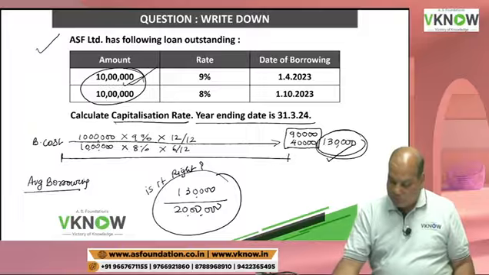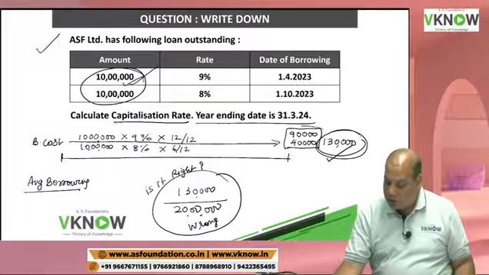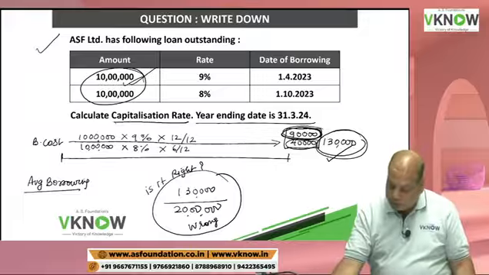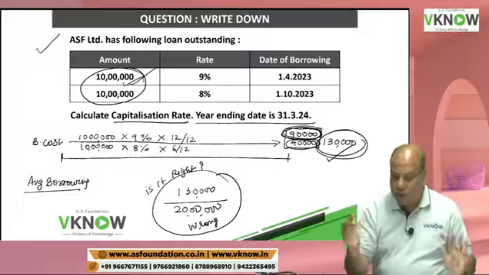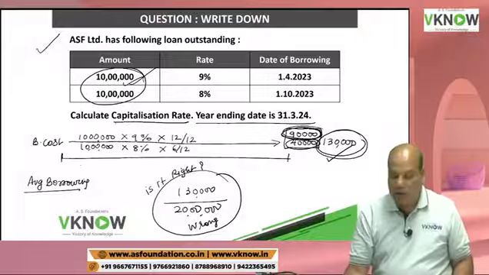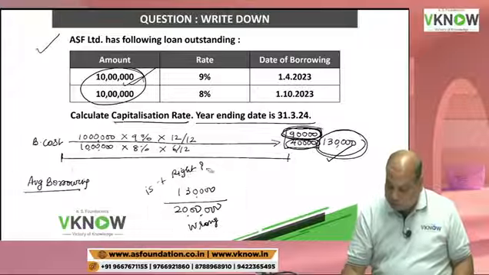The answer is this is wrong. Why is this wrong? Here, while calculating the interest, I have taken 90,000 based on the full year. 40,000 is based on 6 months only. So even the borrowings will have to be assigned weights. How do we assign weights to the borrowing now?